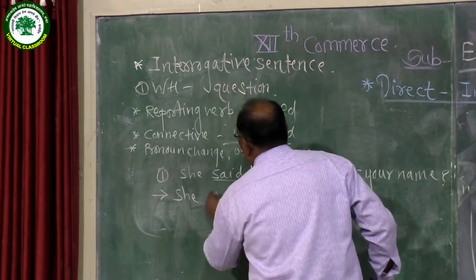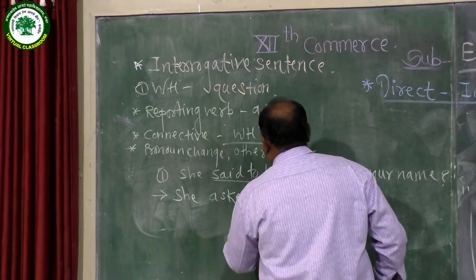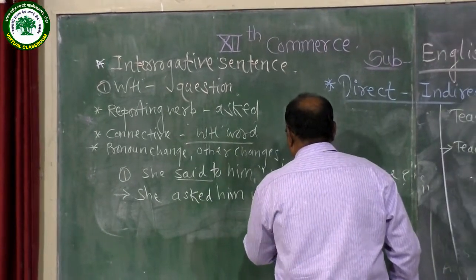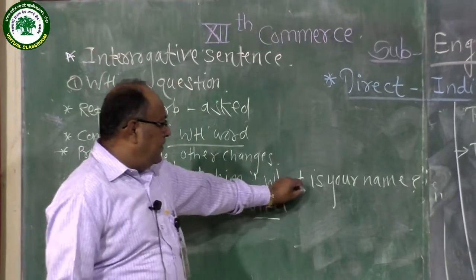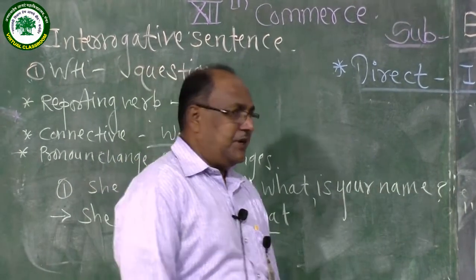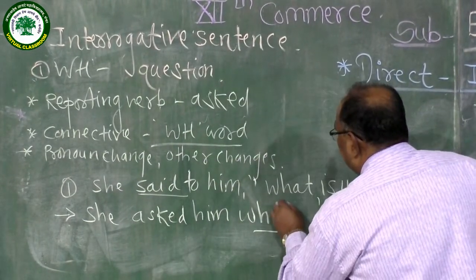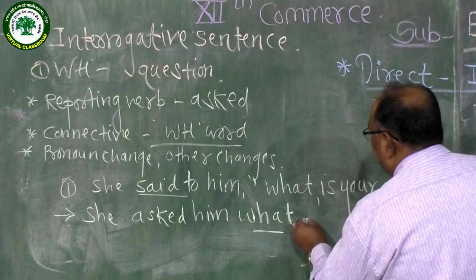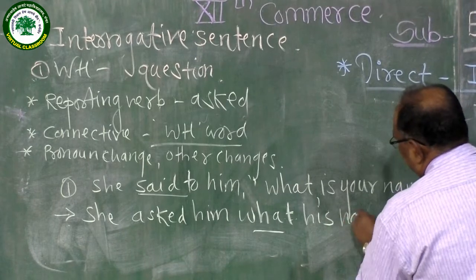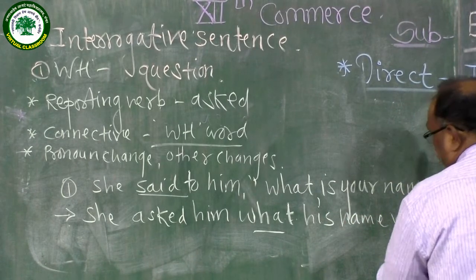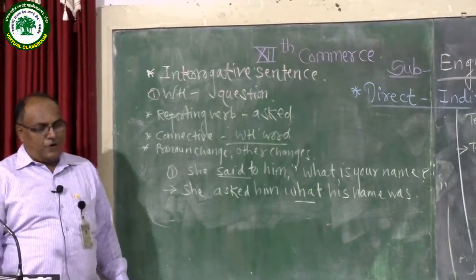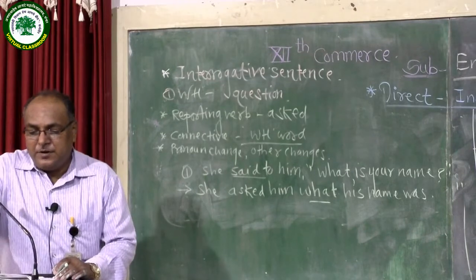She said to is replaced by asked him. Use the first WH word, what, as the connective. Now after what, the remaining part we should make a statement: your name is. This is the rough statement. Your is a pronoun related to him, that is his name was. She asked him what his name was. So in this way a WH question can be changed.